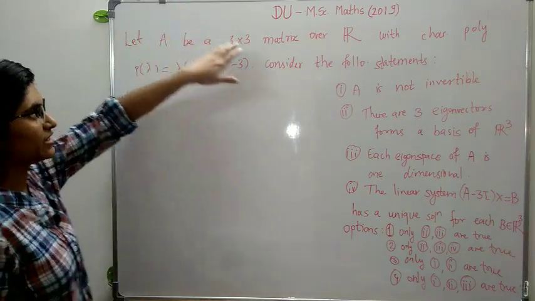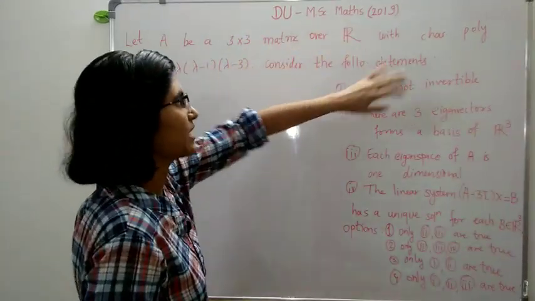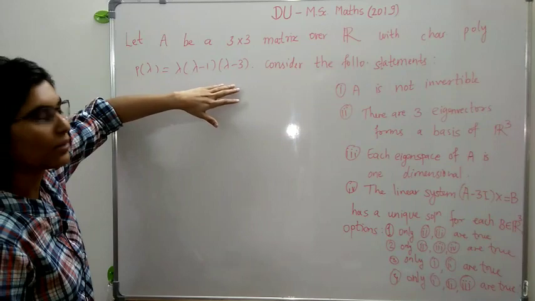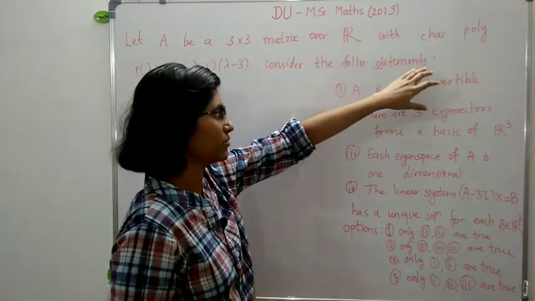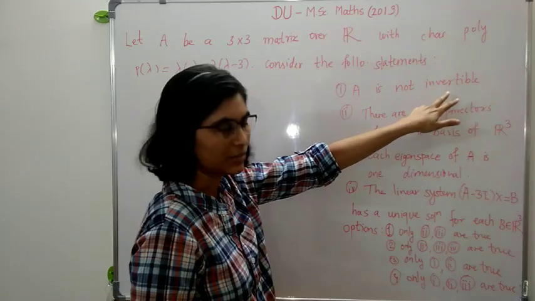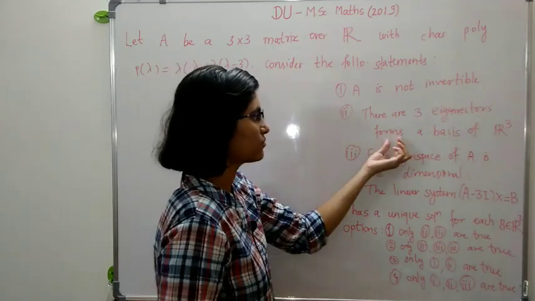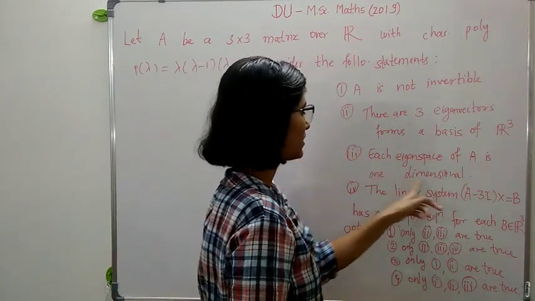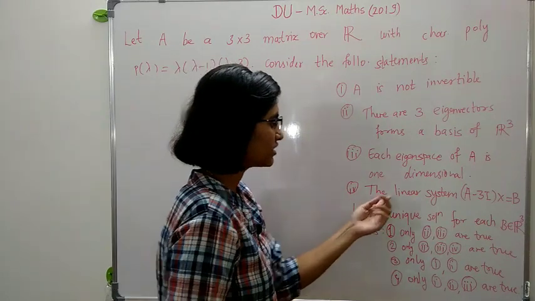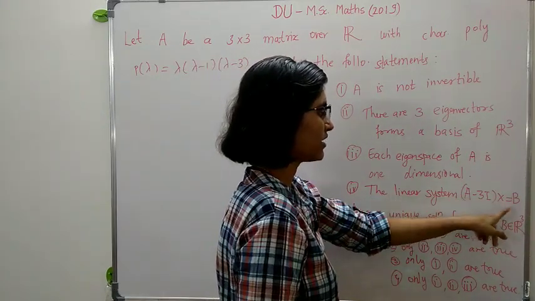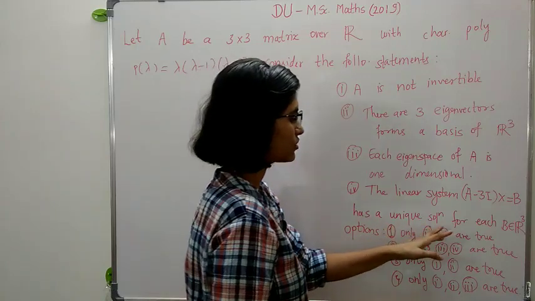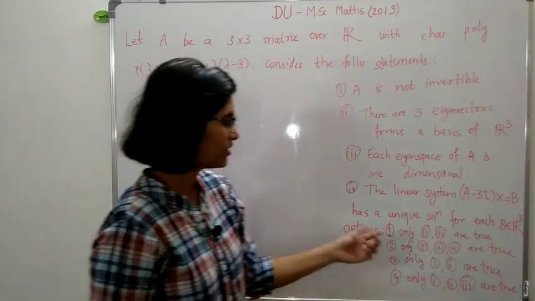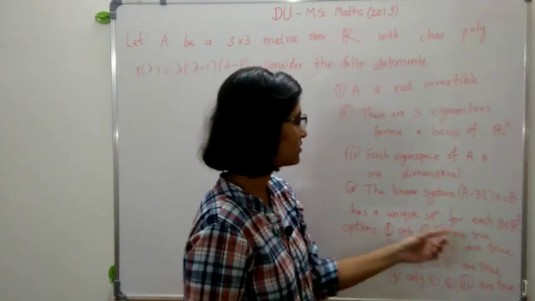Let A be a 3 by 3 matrix over R with characteristic polynomial P of lambda equal to lambda into lambda minus 1 into lambda minus 3. Consider the following statements. First statement is A is not invertible. Second is there are 3 eigenvectors that form a basis of R3. Third is each eigenspace of A is one dimensional. And fourth statement is the linear system (A minus 3I) x is equal to b has a unique solution for each b in R3. And the options are, the first option is only the second and third statements are true.